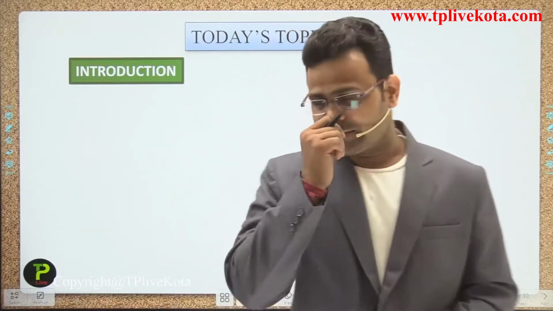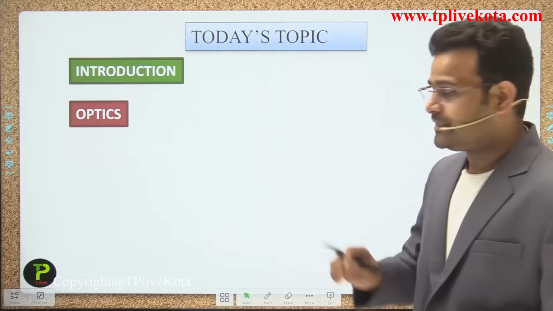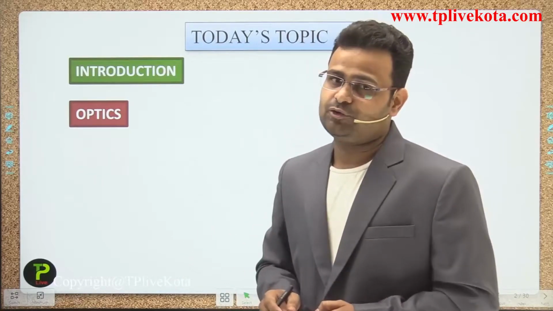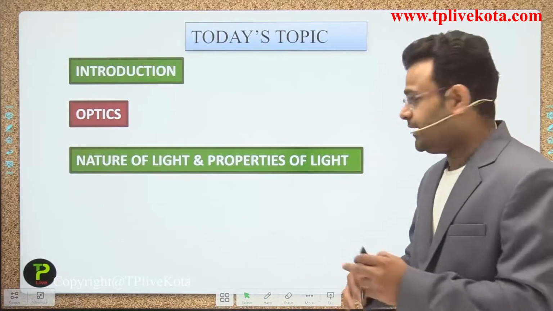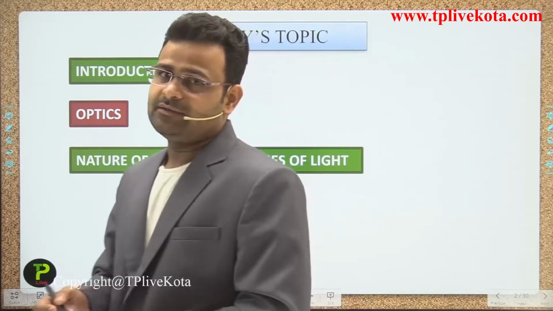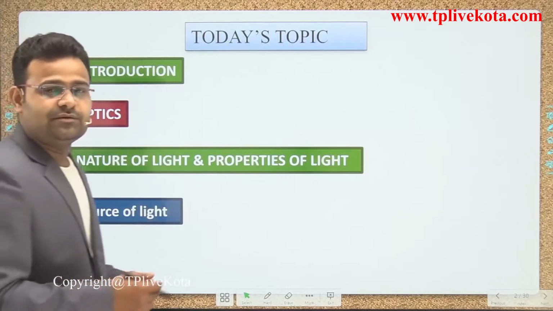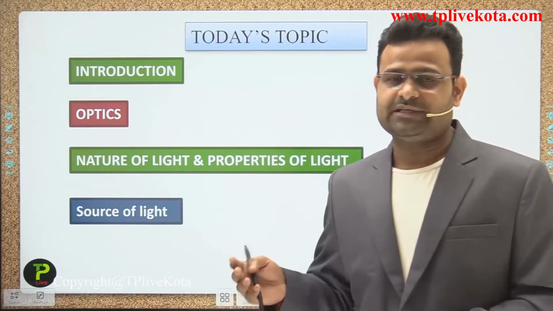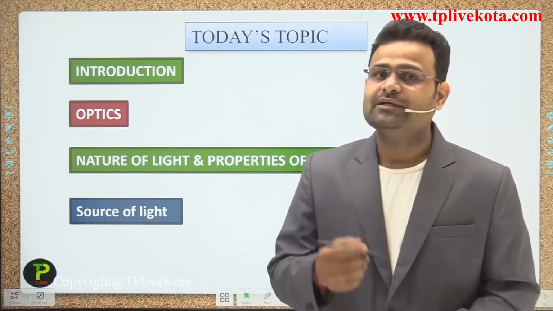After that we discuss optics, which is a branch of physics, guys, in which we discuss the complete phenomena related to light. Next is the nature of light and the properties of light. What is the nature and what are the properties of light? Next is the sources of light. We describe the names of the sources and divide them into some parts as per the properties of a material, guys, and how it provides the light.